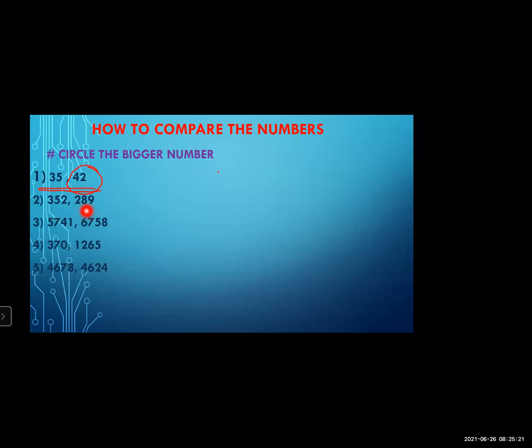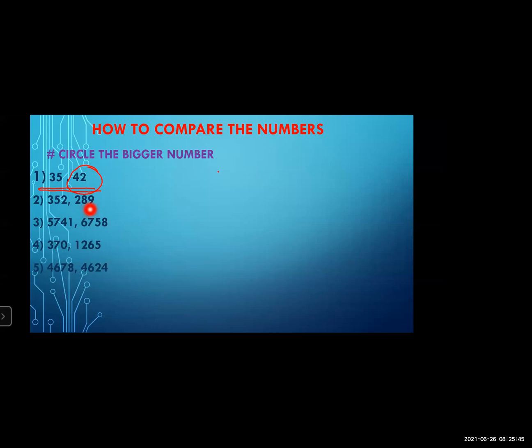Here also you have to follow the same process. Here only the digits are increasing. In the first example there are two digits, and in the second example there are three digits. First of all, see how many digits are in the first number and the second number. Here three digits, and in the second number also three digits.